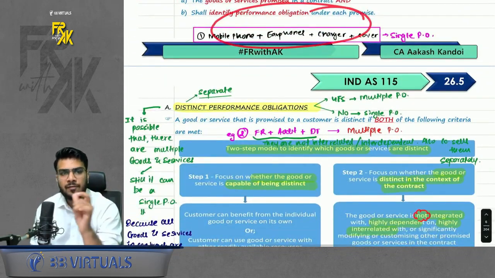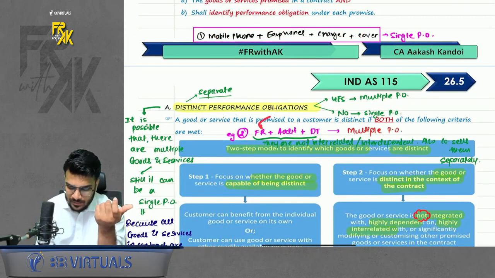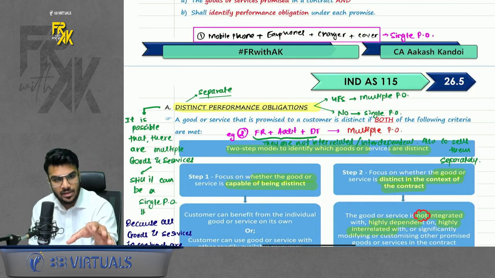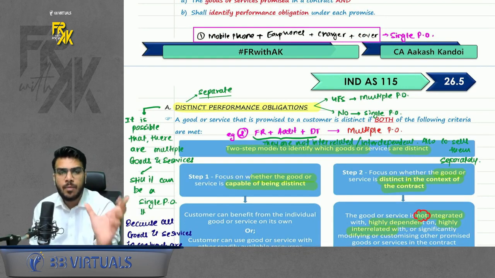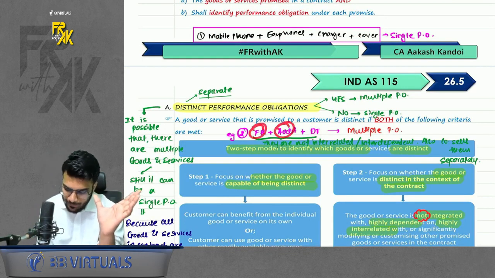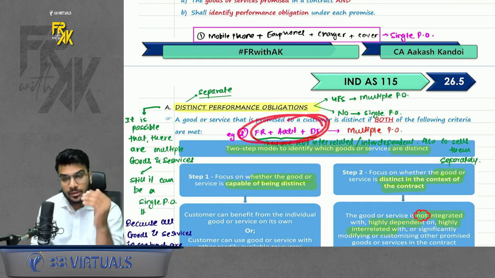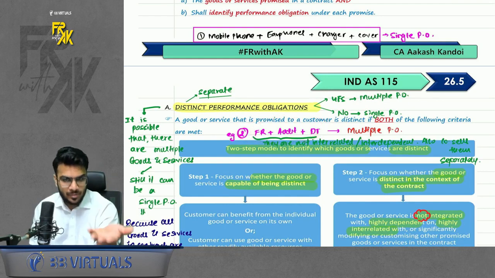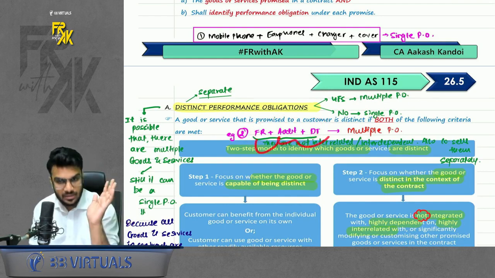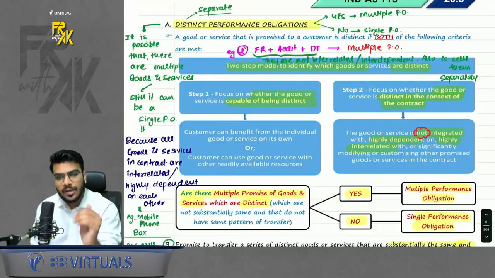Another example: let's say you buy the combination of FR lectures, audit lectures, and DT lectures from BB Virtuals. Here, even if you buy it as a combo, you can take the benefit of the individual products separately. So it will be treated as multiple performance obligations because they are not interrelated with each other. Getting my point? That is what you need to check.